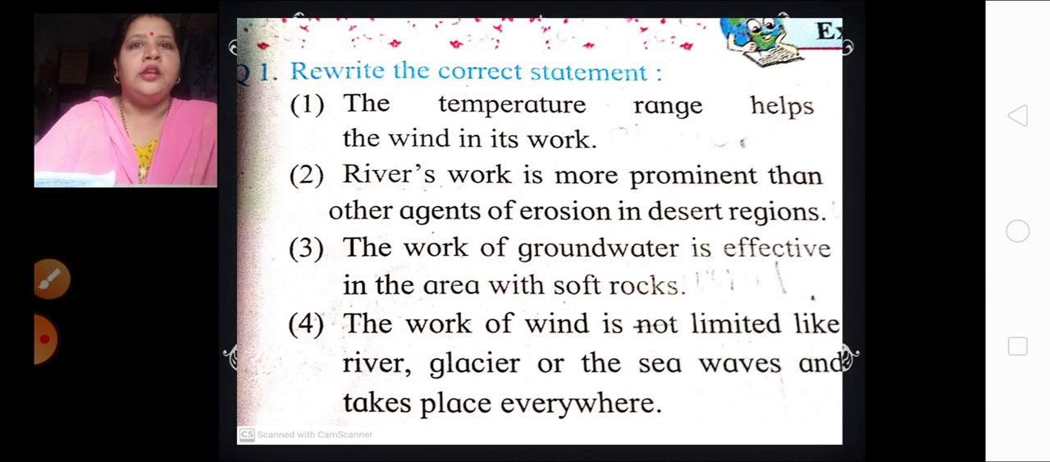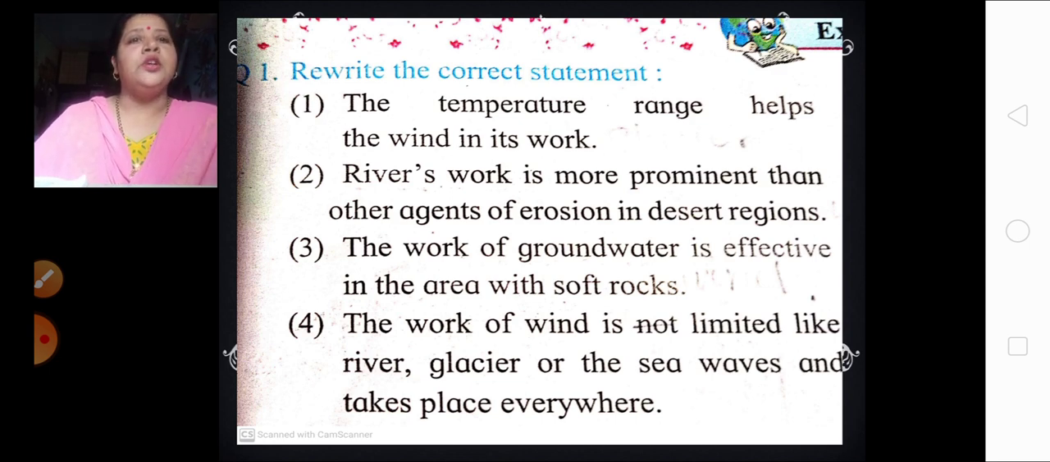Now the lesson is over, children. Now answer some of my questions if you have understood the lesson. Rewrite the correct statement. The temperature range helps the wind in its work. Is it right? No. Then the temperature range is helping which agent in its work? Yes, the glaciers are helped.